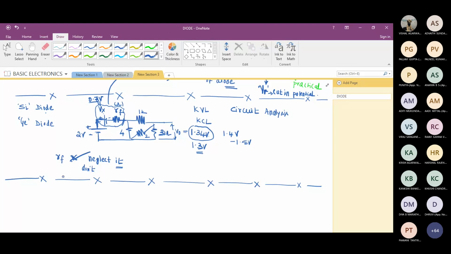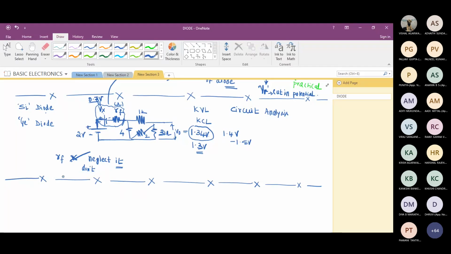Would you be sending a formula sheet also, which you were mentioning before? Yes, once I get that also, I will share. So you can just refer to the formula sheet and try to solve the numericals which I have posted. But it requires little effort. You have to use your brain. Simply you can't solve. Okay. Is it fine? Yes, sir.